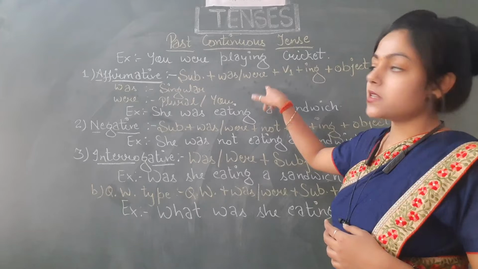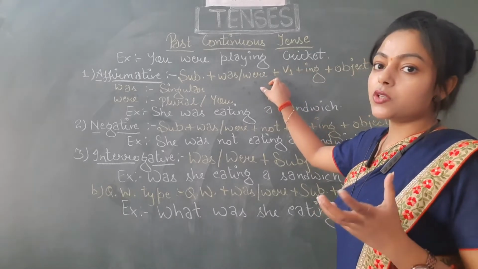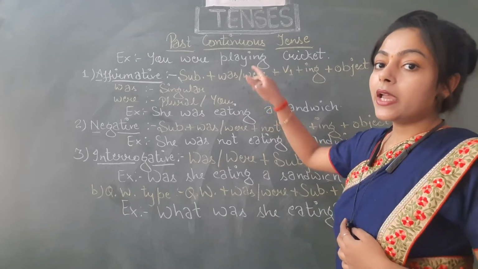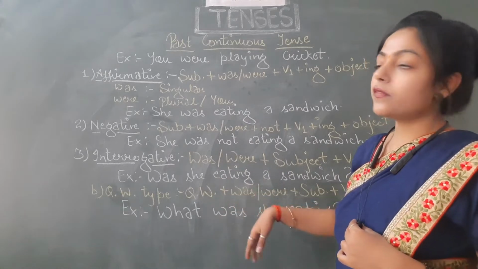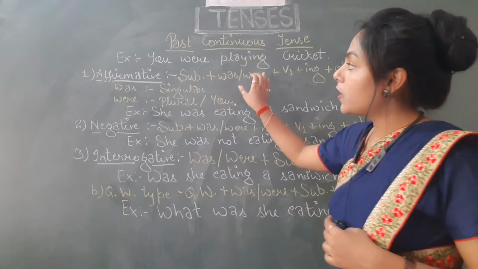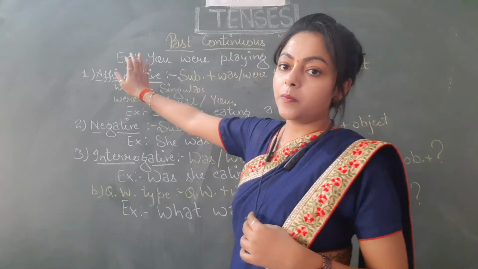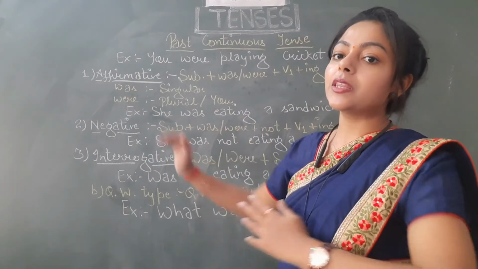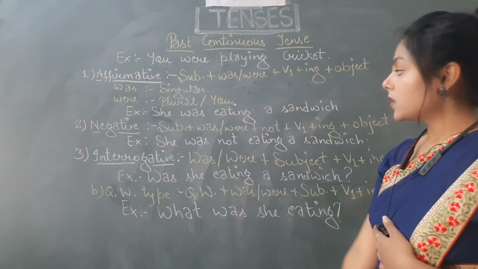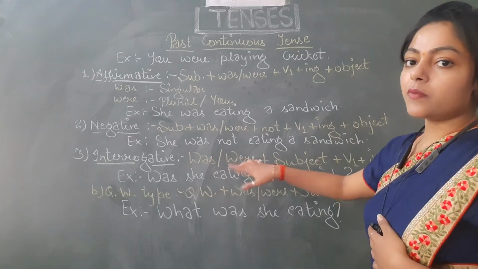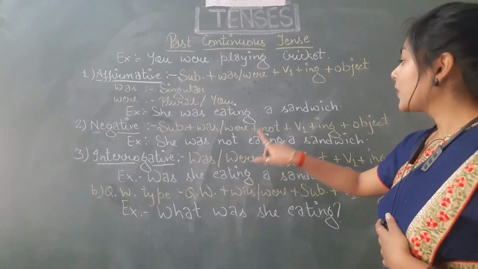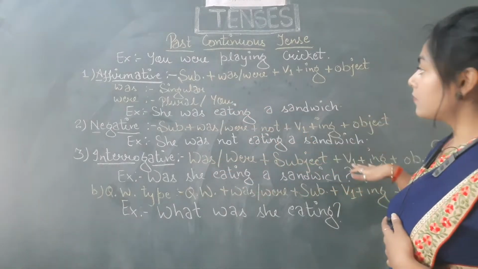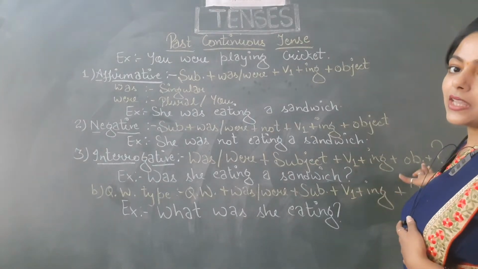What we did in negative sentences, we just used not after the helping verb, and in interrogative sentences we just take the helping verb and place it here. We just have to keep the helping verb in the beginning of the sentence. You can see here, first of all we have to place the helping verb, that is either was or were, then the subject, then V1 and ing and then object.